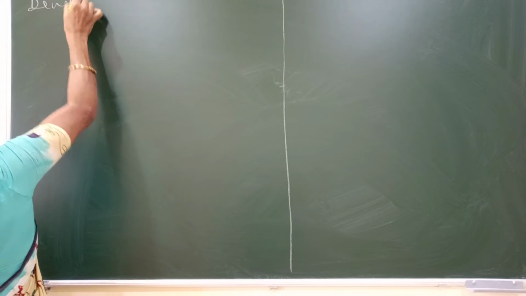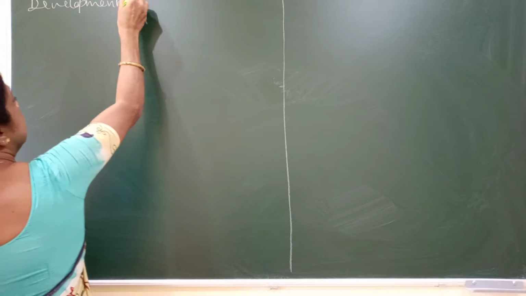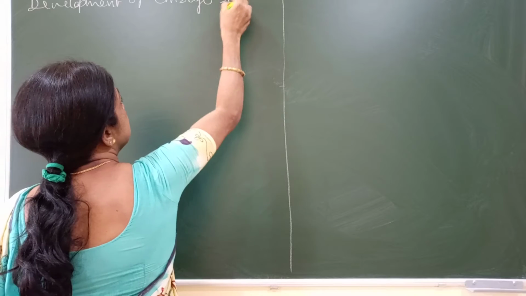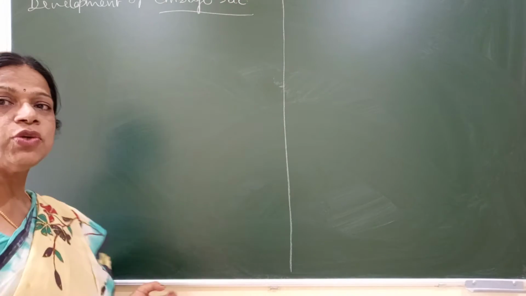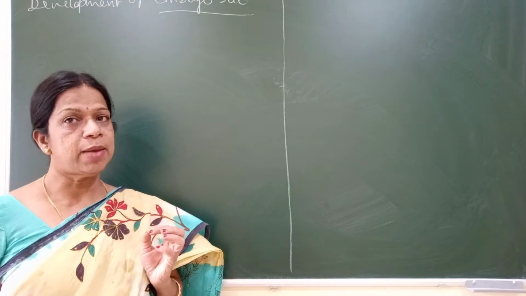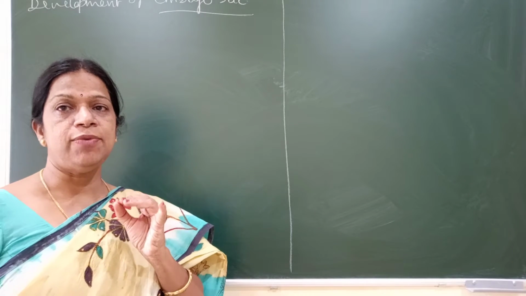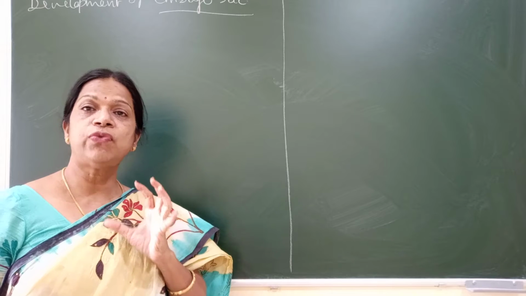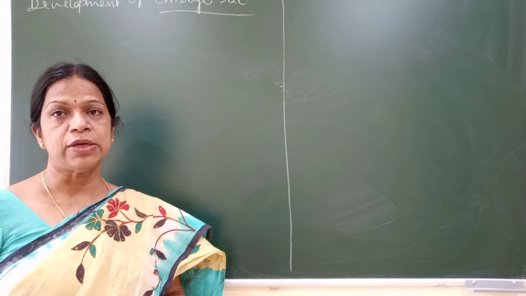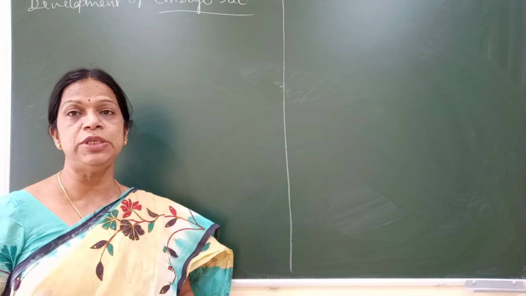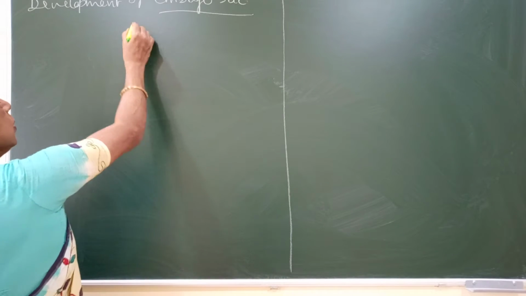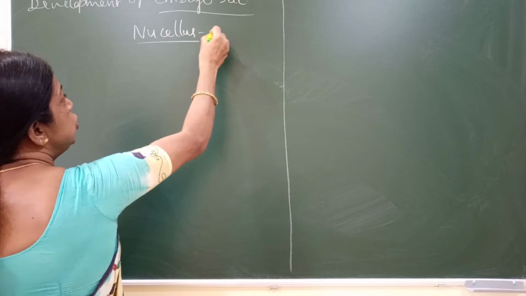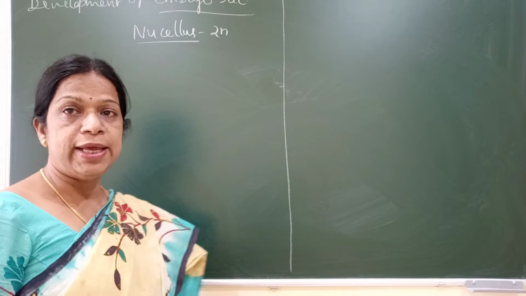In the development of the embryo sac, we know the embryo sac is also called the female gametophyte. So one of the cells of the nucellus acts as the source for development of the female gametophyte. Let us see the sequence of this development. First, the nucellus. We know the nucellus is a nutritive tissue and it is diploid in nature.